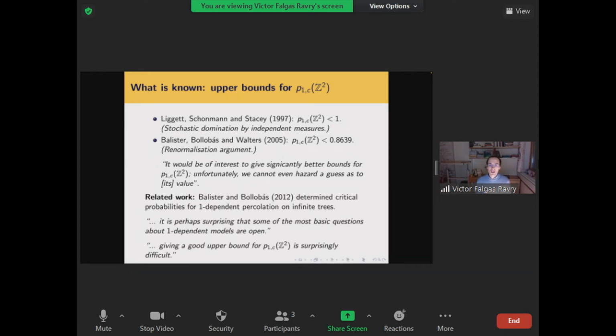In 2012, Balister and Bollobás determined critical probabilities for the phase transition for one-dependent percolation on infinite trees, providing some one-dependent analogs of some results of Russell Lyons. And they again turned back to this problem of determining p_c^1 of Z squared, this one-dependent critical probability for percolation on Z squared. And they noted that giving a good upper bound for this is surprisingly difficult. Unfortunately, as far as the upper bound is concerned, this is where the problem has stayed. There have been no improvements since 2005, which is a while now.